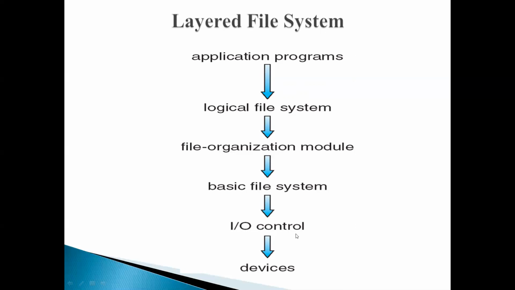Device drivers and interrupt handlers. What they will do is transfer the information between the main memory and the disk system. Just try to visualize what I'm trying to say. Data transfer has to take place between the main memory and the secondary memory, and secondary memory is implemented through disks. So this input output control level consists of device drivers and interrupt handlers, which will transfer the information between the main memory and the disk.